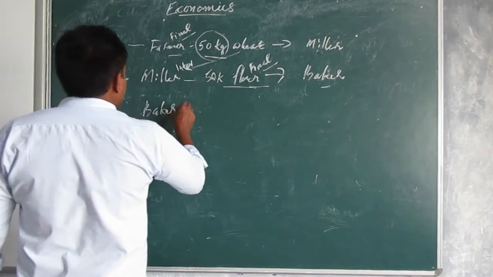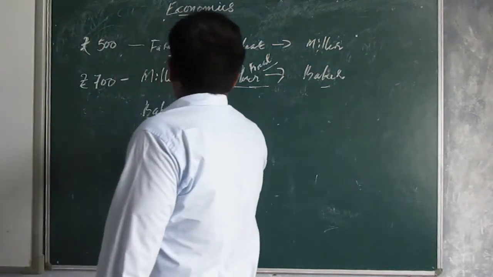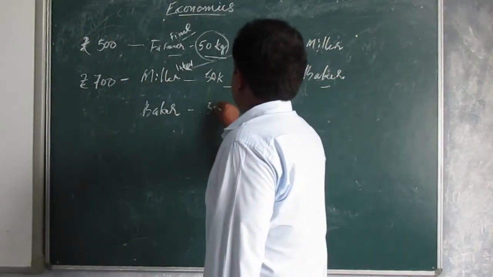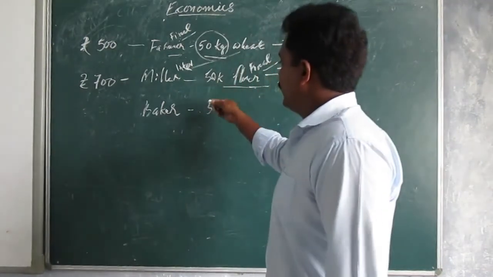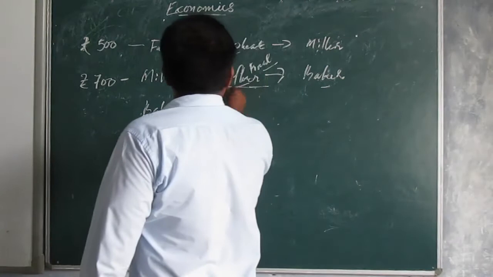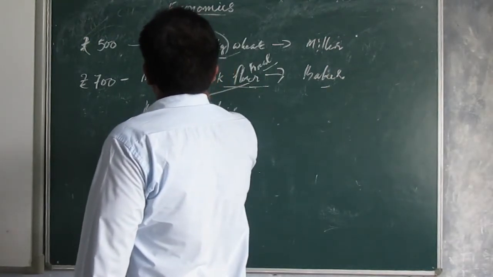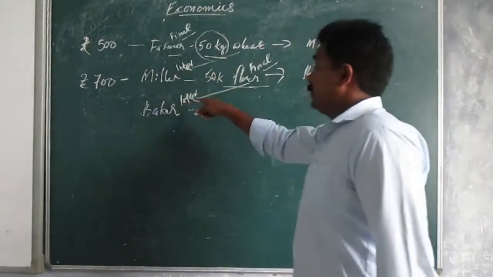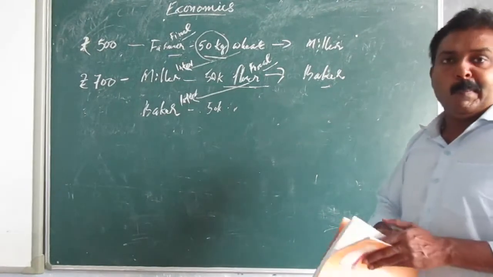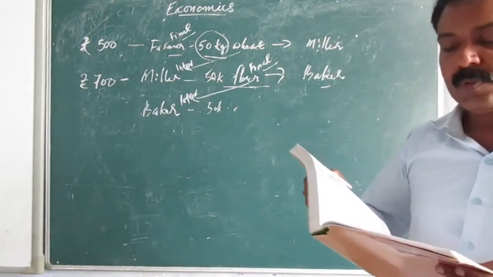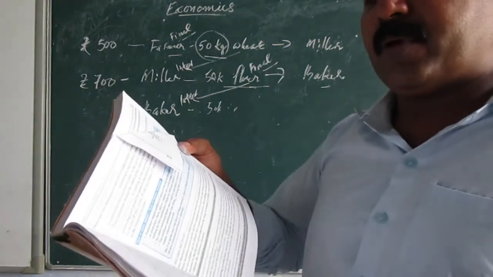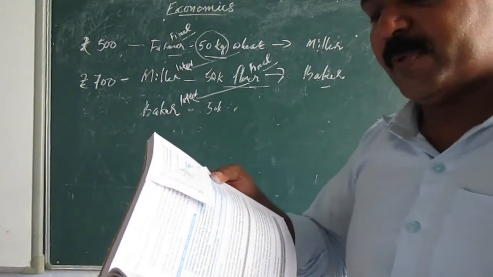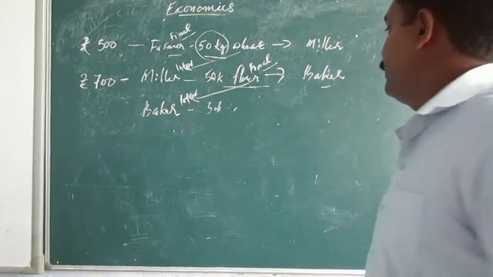Now comes the baker, the third person. This 50 kg of flour is an intermediate good for him also. The baker manufactures bread from the flour and sells the entire bread to final consumers for rupees 1000.